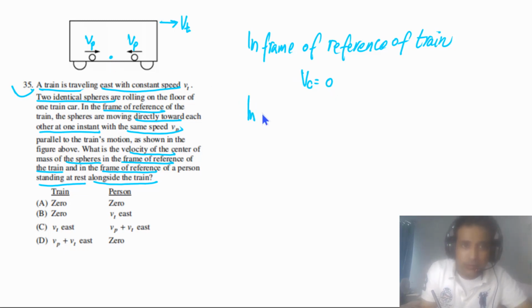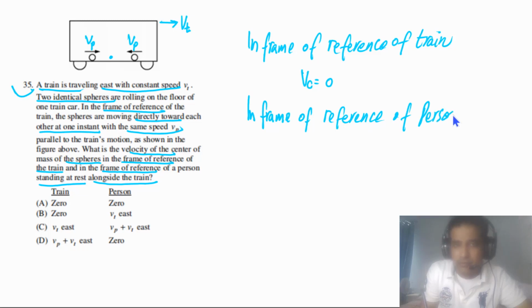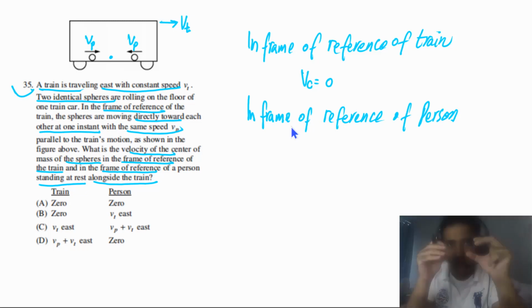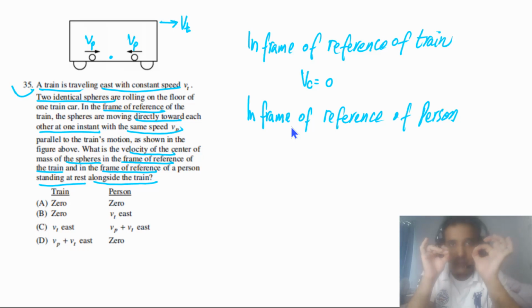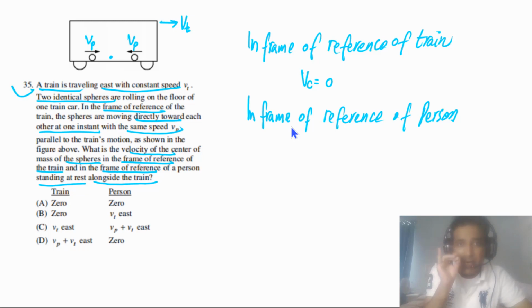Now we can try to understand this in the frame of reference of the person standing outside of the train. According to that person, as the velocity of the center of mass of the spheres in the frame of reference of the train is equal to 0, the velocity of the center of mass of the spheres in the frame of reference of the person has to be equal to the velocity of the train.